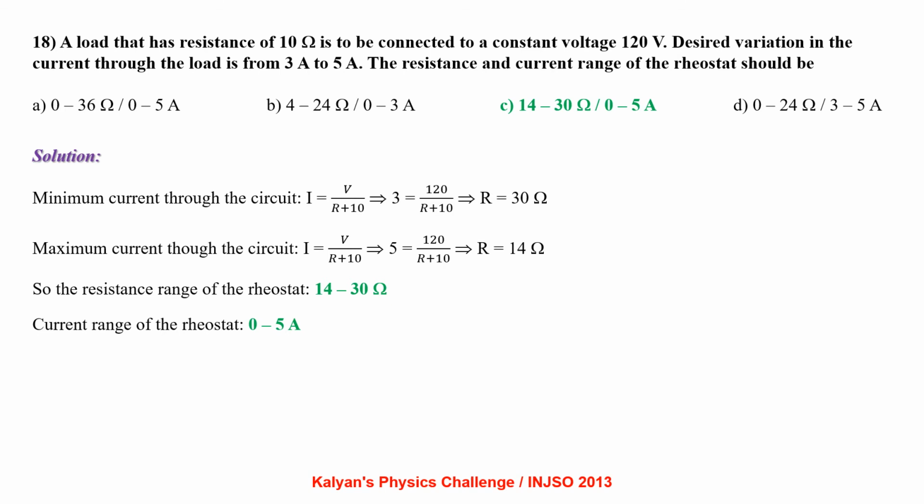30 ohm. Maximum current through the circuit I equal to V by R plus 10, that is 5 equal to 120 by R plus 10, which gives us the value of resistance to be 14 ohm. So the resistance range of the rheostat is 14 to 30 ohm and the current range of the rheostat is 0 to 5 ampere.